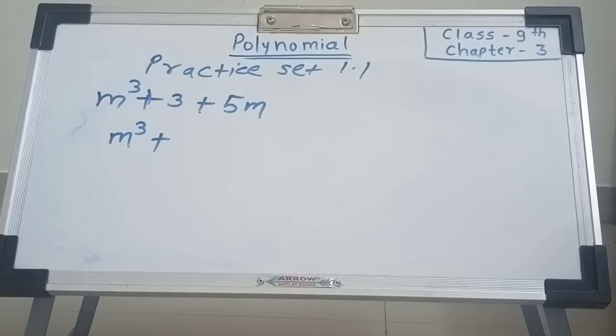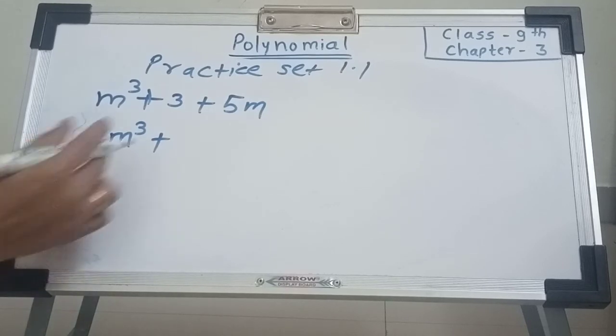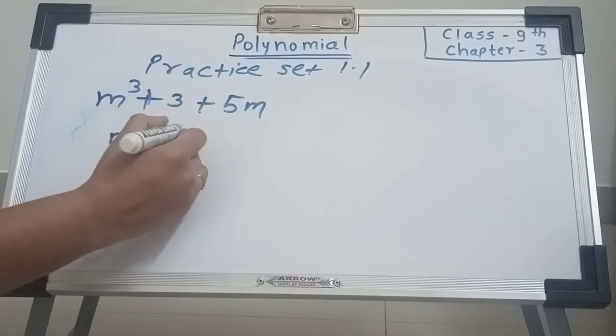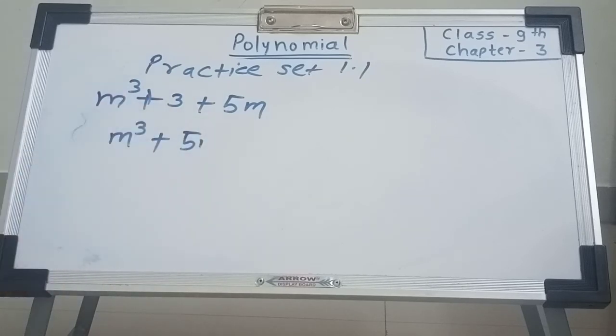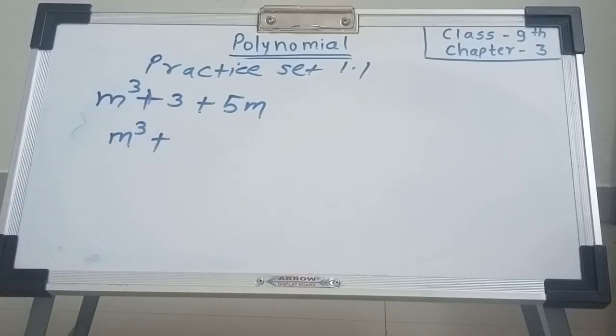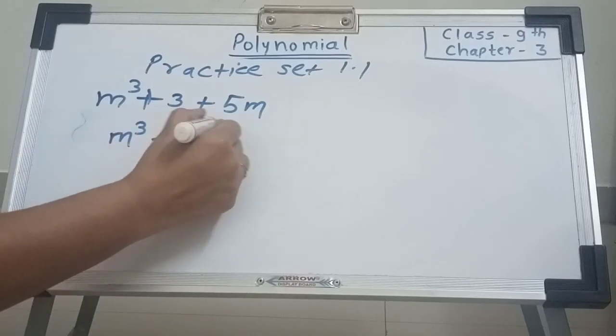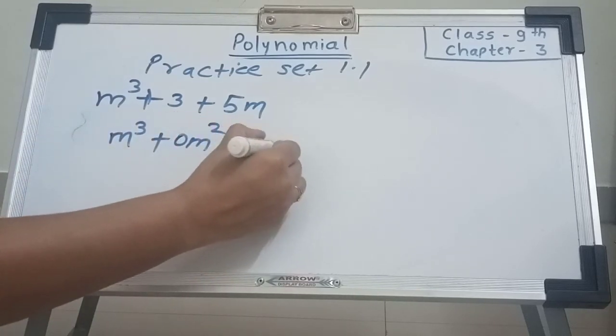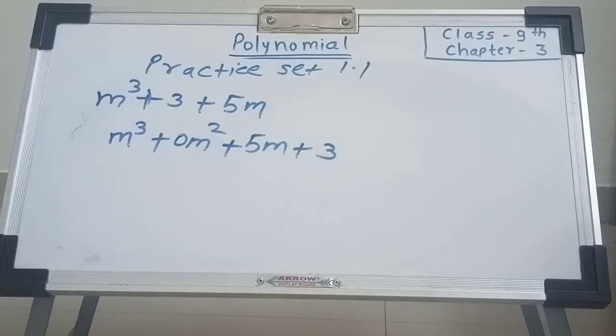Here m square, no term having m square is present, hence we take 0. Then 5m. So m cube plus 0 m square plus 5m plus 3. Okay, this is called the standard form.